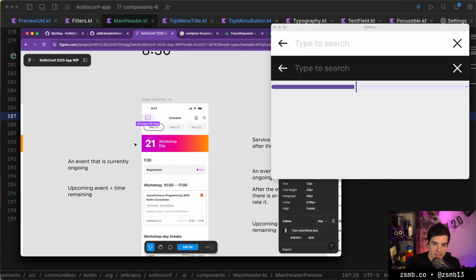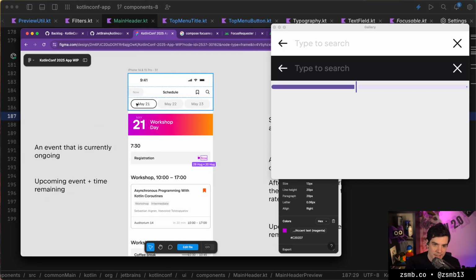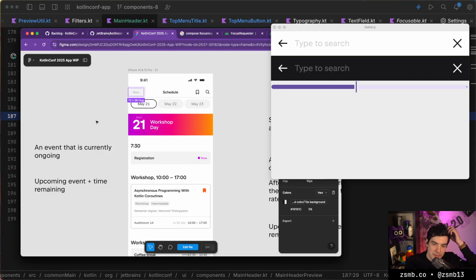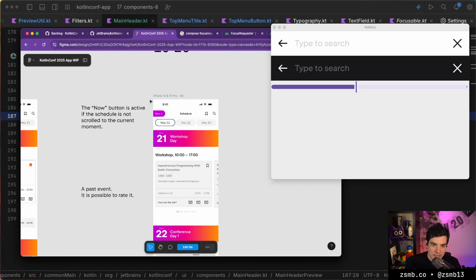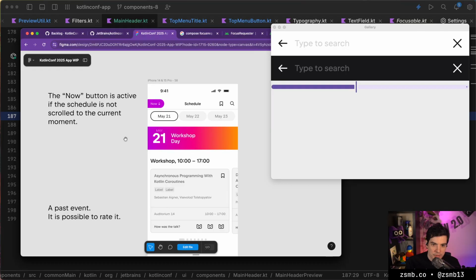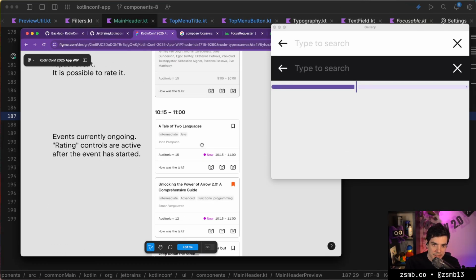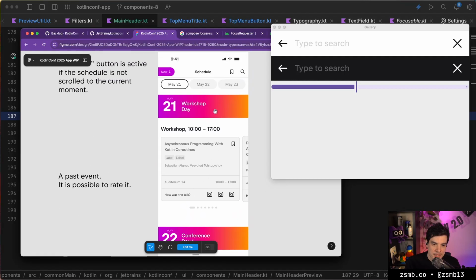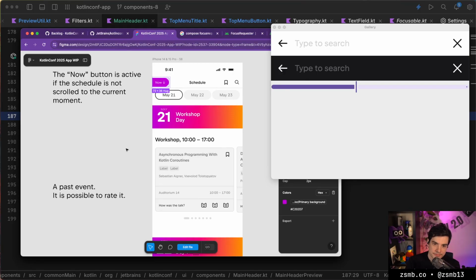So this happens when there is an event on. One of the events is at the current time, and it's visible. In this case, you don't want to hit the now button because this is already on screen and we can see whatever is happening.